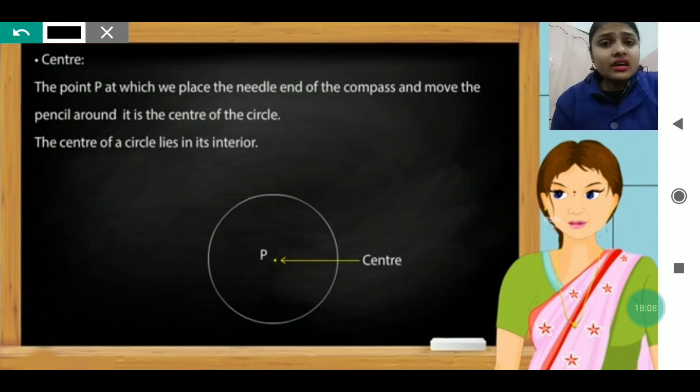The center of a circle always lies in its interior. Interior means inside of the circle. It cannot be outside of the circle.